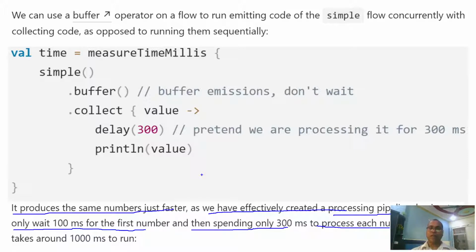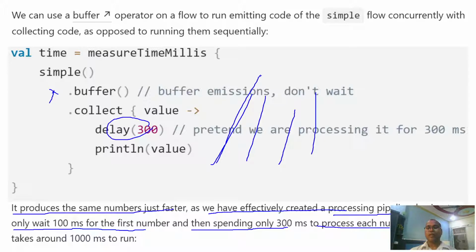Don't wait until I'm demanding. Just calculate the value, and whenever my processing is done, I'll ask you, hey, give me the data. If you're not using the buffer, I'm asking for data, then you calculate the data and give it to me. Again I ask, then again you calculate and give me. So this will happen in the same context, while it waits here 100 milliseconds each time.